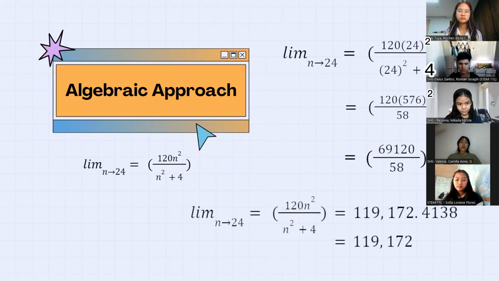The limit of the function 120 n squared all over n squared plus 4 as n approaches 24 equals 120 times 24 squared all over 24 squared plus 4, equals 120 times 576 all over 58, equals 69,120 all over 58, which will give us the answer of 119,172.4138 or 119.172.